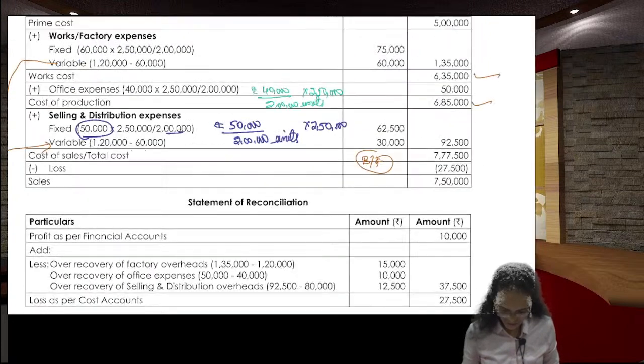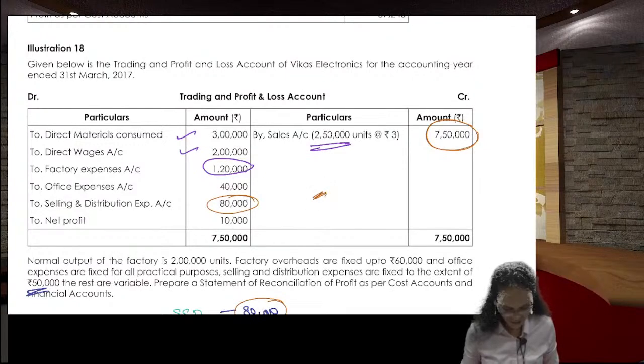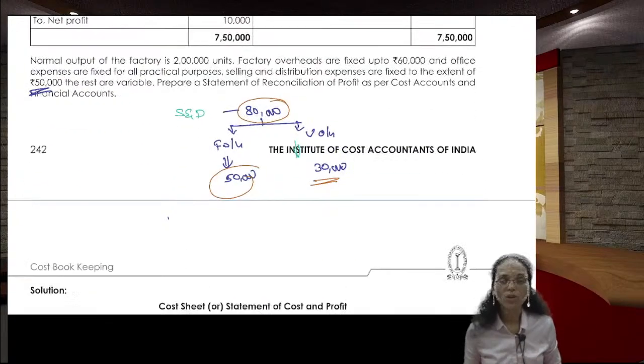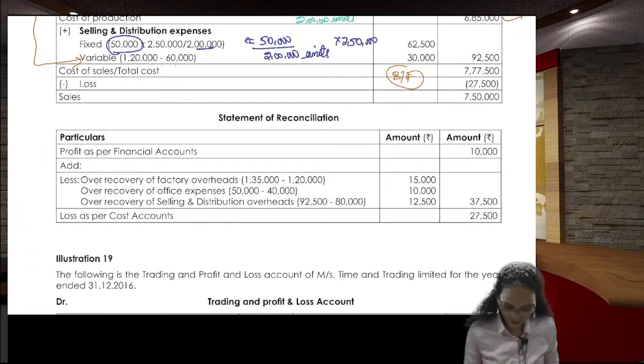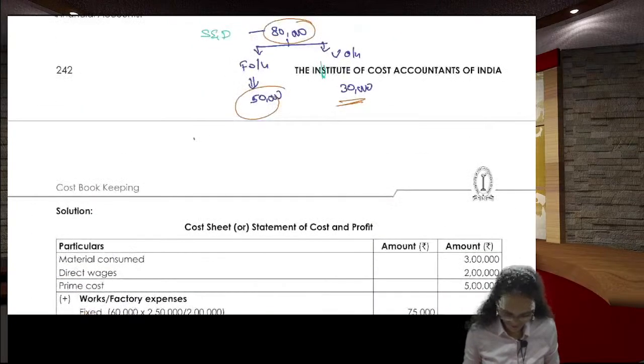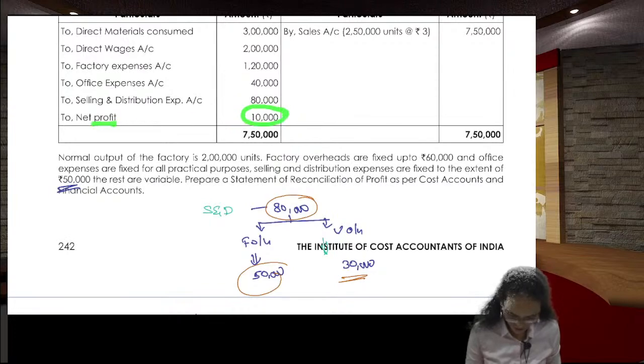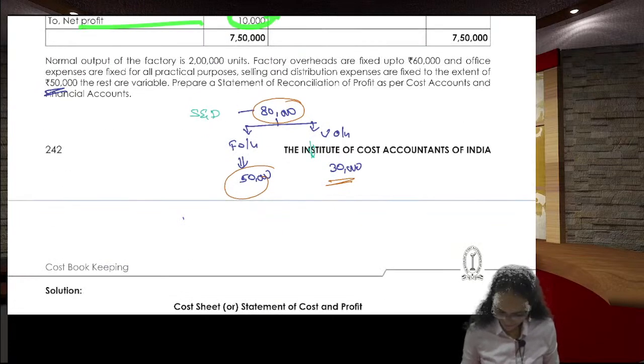Now see, the financial portion is already given. The cost one we have calculated. Now we need to do the reconciliation. How? Come here. Profit as per the financial accounts is 10,000 rupees. That is what is given here.